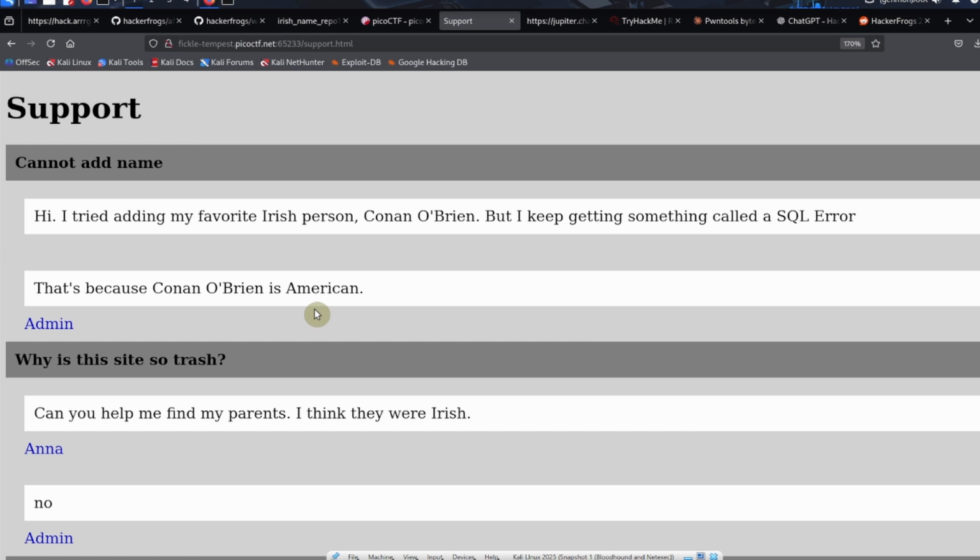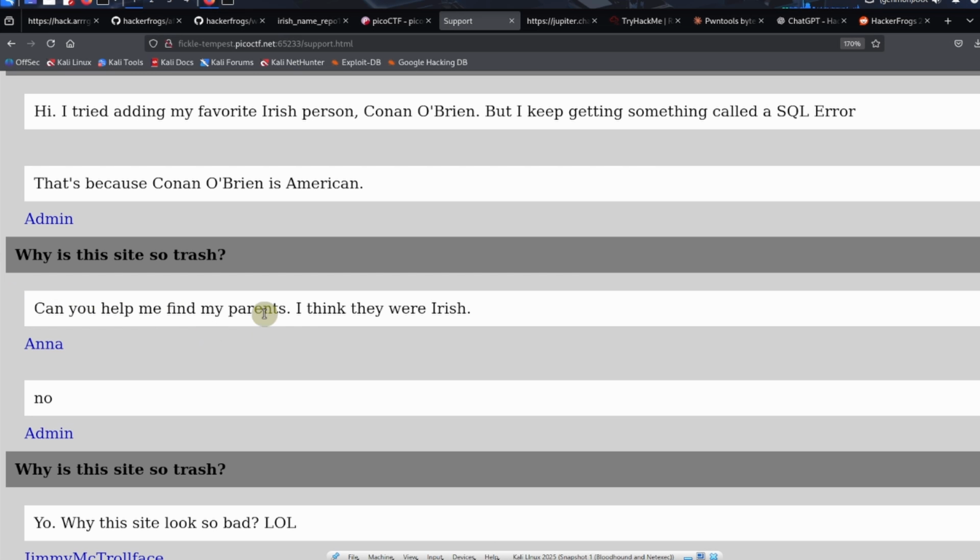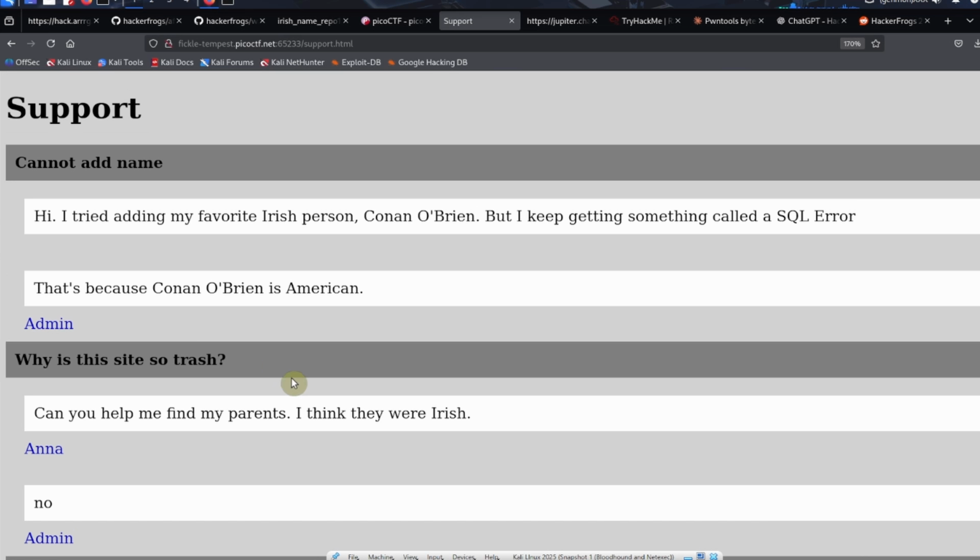So that's obviously not the reason why the errors are happening. Why is the site so trash? Can you help me find my parents? I think they were Irish. No. Okay, anyways, let's navigate away from here.